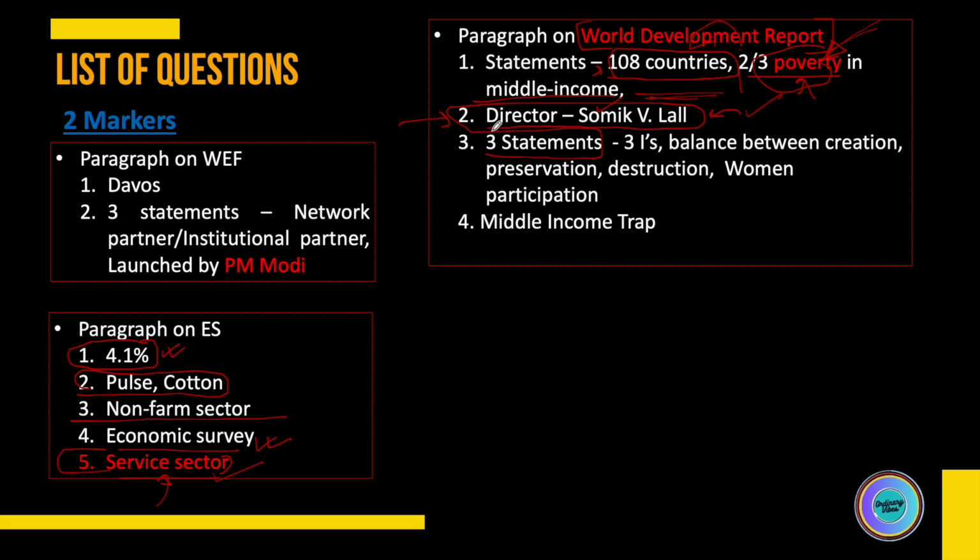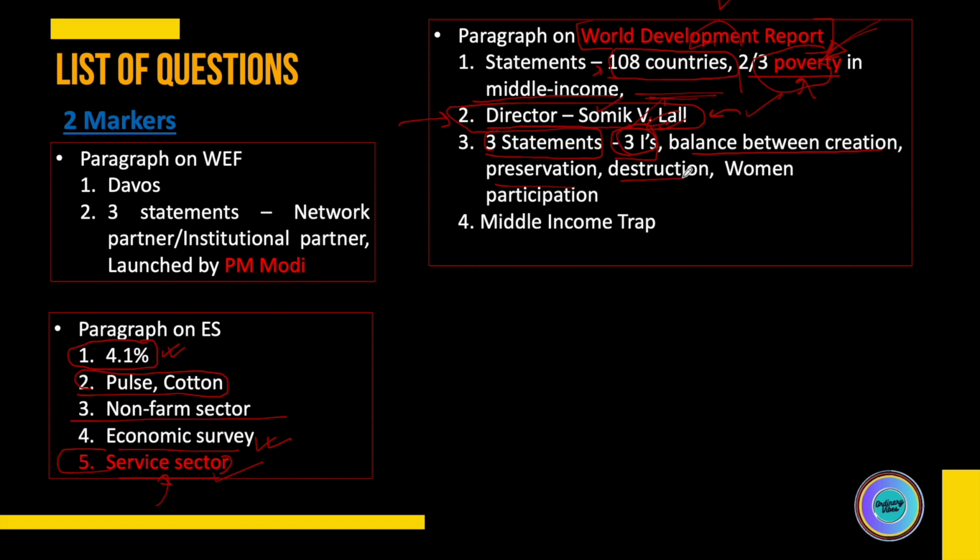The third question was again three statements, and you had to mark the right combination out of these three. The first statement was that this report mentions three eyes, and the full form of the three eyes was given, which was correct. I don't recall exactly what the full form is, but when I read the statement, I was able to relate that yes, I read something like this. That was correct.